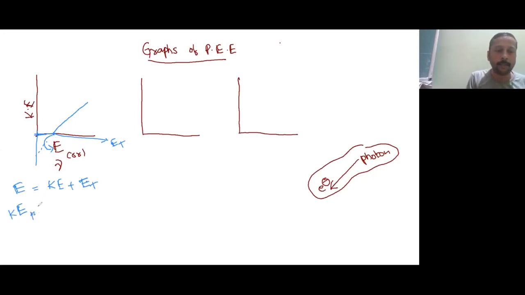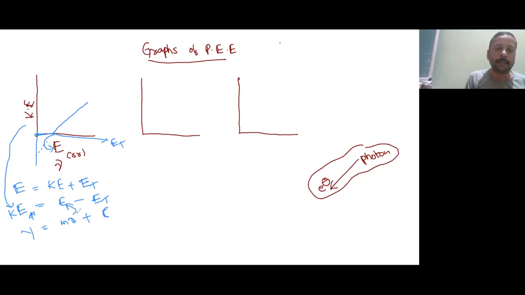So kinetic energy is equal to E minus ET. See here, y and the intercept. y is equal to mx plus c. Now it is exactly suitable.